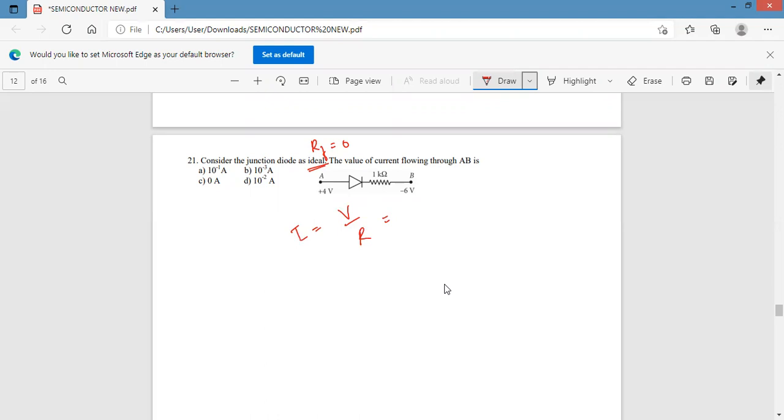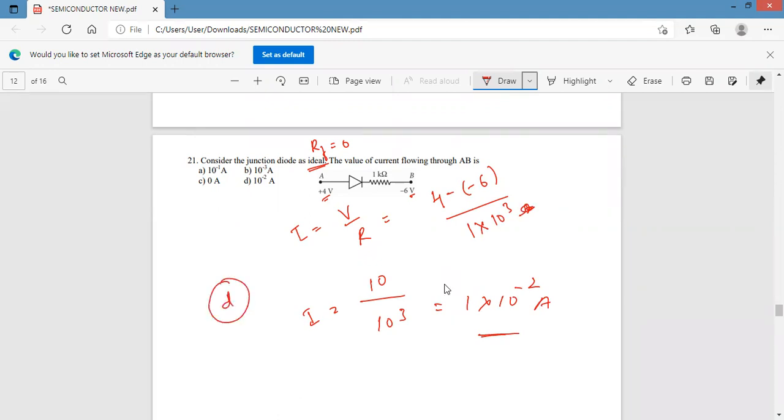Now, the potential is 4 volt here and -6 here. The current is 4 minus (-6) divided by 1K, and 1K means 10 to the power of 3. Then I is equal to 10 divided by 10 to the power of 3, which is 1 into 10 to the power of -2 ampere. Option D is the correct answer.